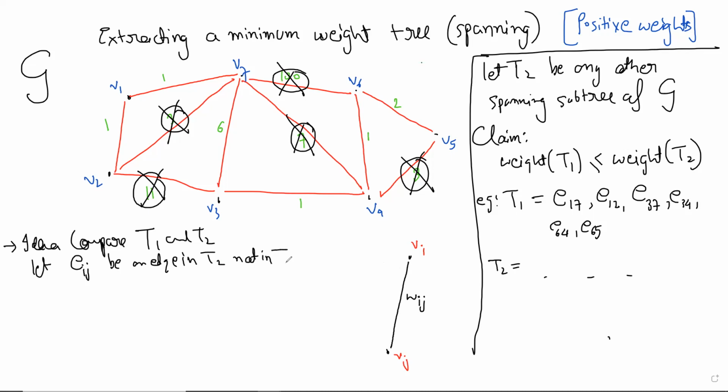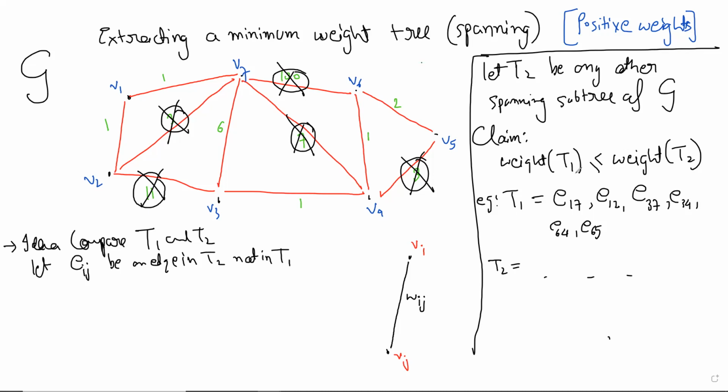Otherwise, we don't want to compare things that are common to both, right? That is obvious. We want to show, the ultimate goal is to show, that weight of T1 is less than or equal to, it could be equal, weight of T2. I'm not saying that this method is the only method, or the only minimum tree.